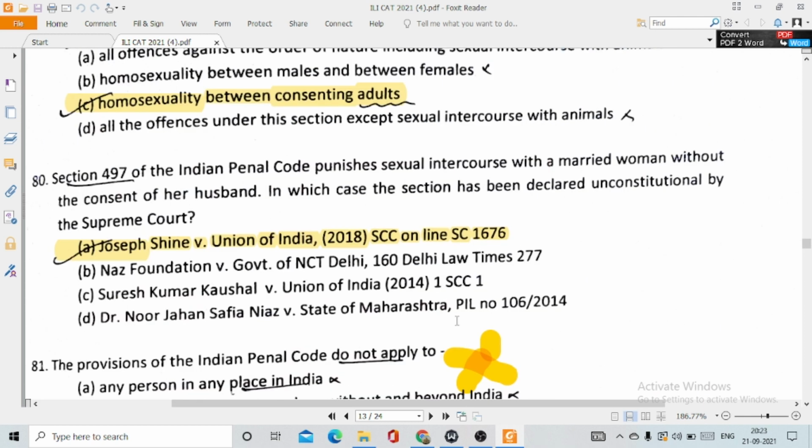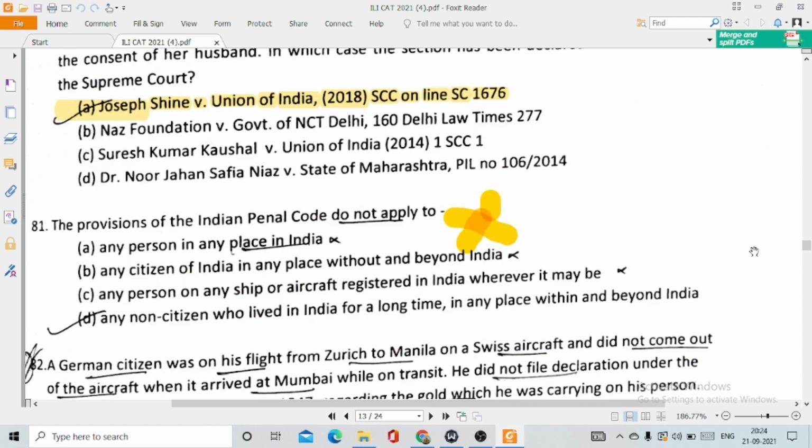Then question number 80. Section 497 of the Indian Penal Code punishes sexual intercourse with a married woman without the consent of her husband, in which case the section has been declared unconstitutional by the Supreme Court. This is option number A. Section 497 of IPC dealt with adultery, and the same has been struck down by the Supreme Court in the case of Joseph Shine versus Union of India. 81. The provisions of the Indian Penal Code do not apply to. This question has been deleted because this is a wrong question.